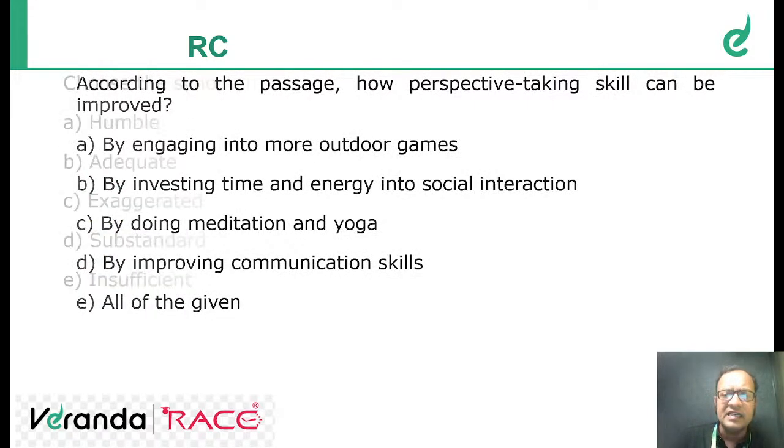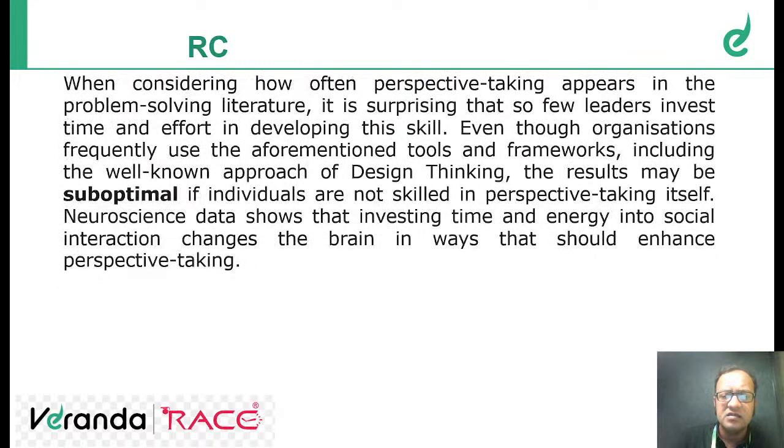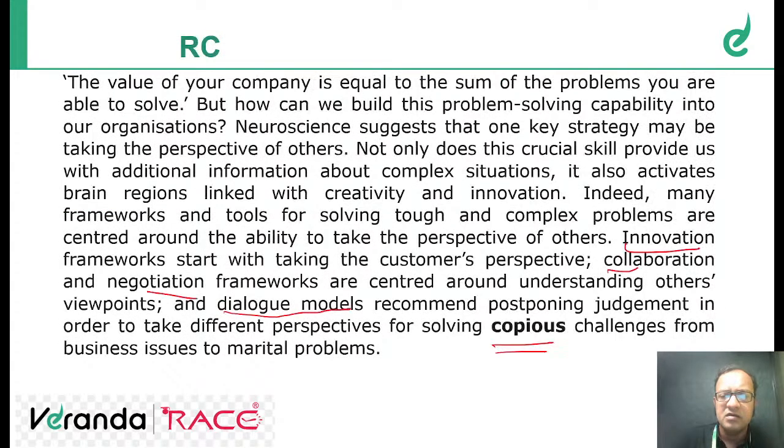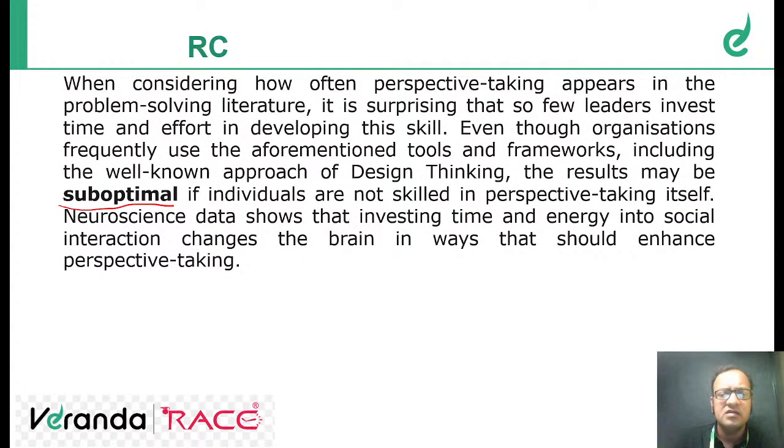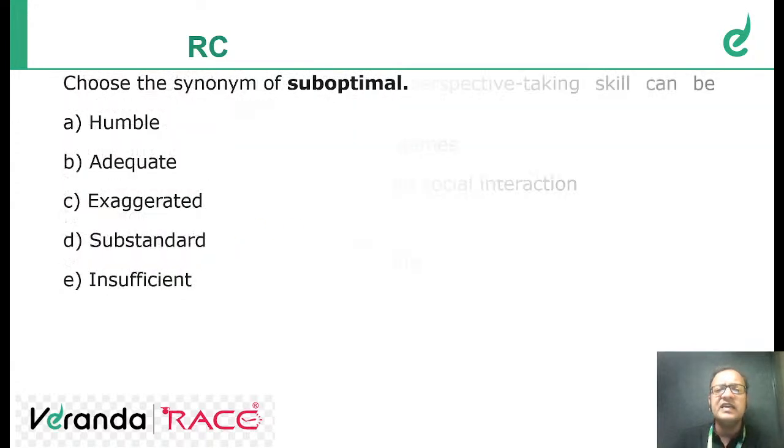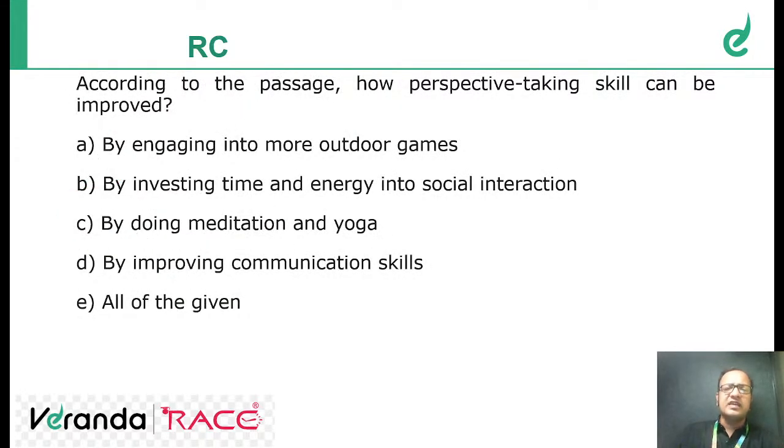It's written directly: taking the perspective of others. That is what neuroscience suggests. Let us check the other one. So we will take the consideration of the neuroscience.